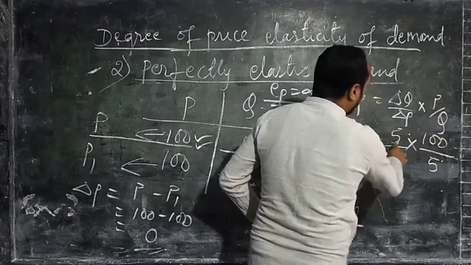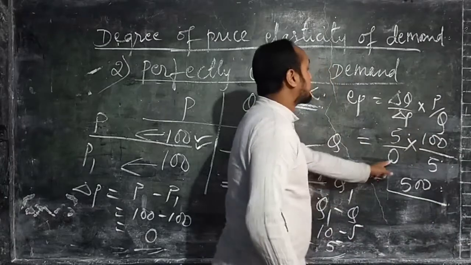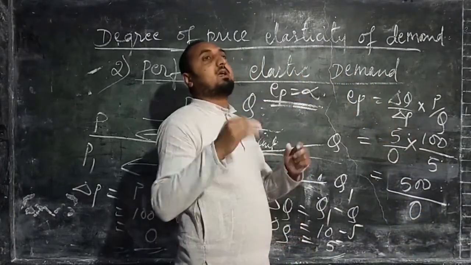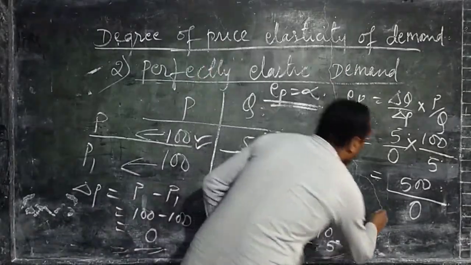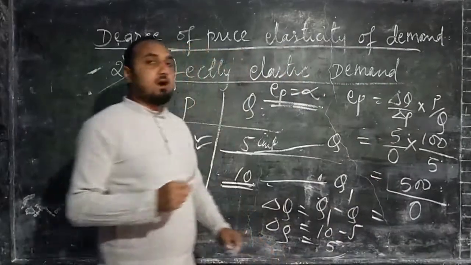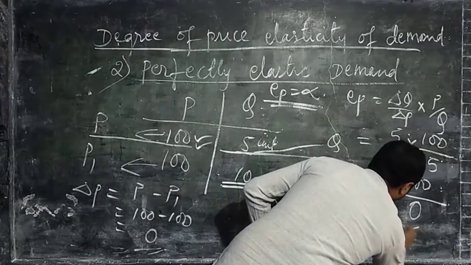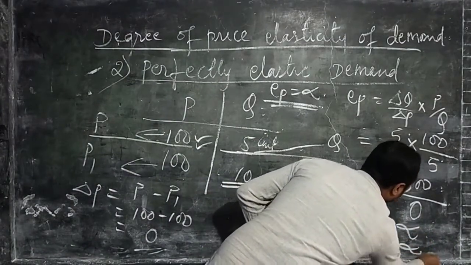So 5 into 100, 500, divided by 0 into 5, which is 0. When we multiply any number by 0, the product will be 0. And any number divided by 0 equals infinity. So we get the value infinity, that is EP equals infinity.